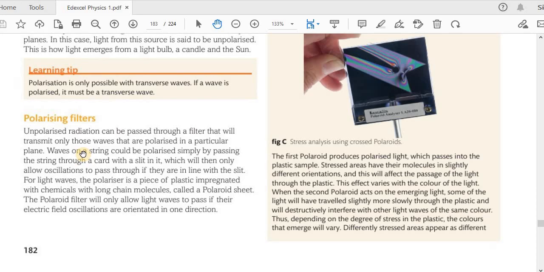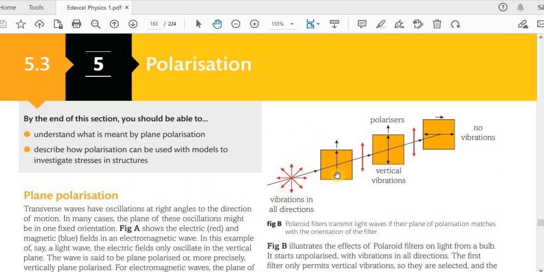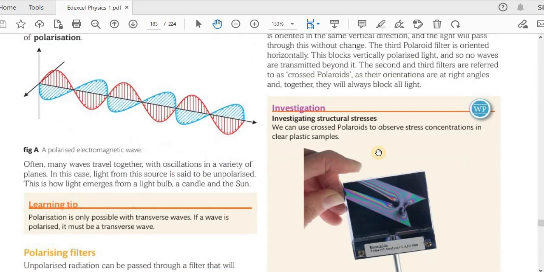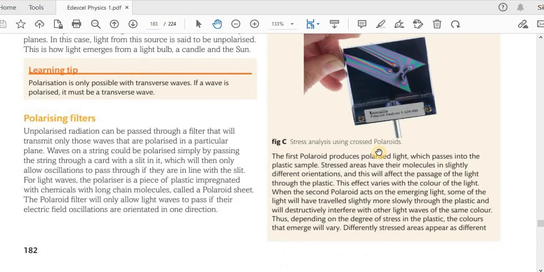Waves on a string could be polarized simply by passing the string through a card with a slit in it, which will then only allow oscillations to pass through if they are in line with the slit. So you can think of this, for example, as a rope. There are even diagrams in other books I can show you where they show this polarization of different waves, for example, waves in a rope.